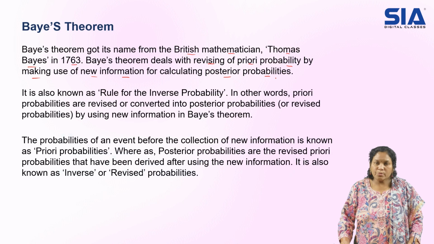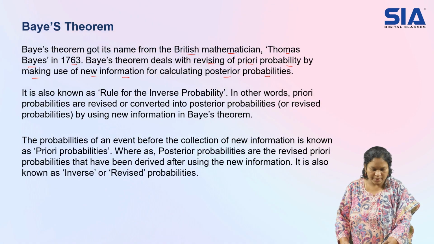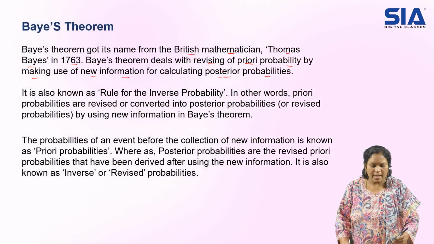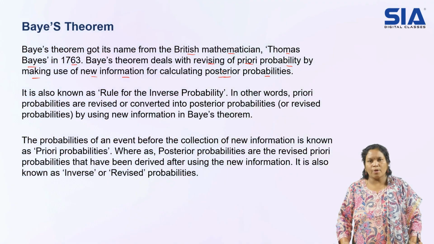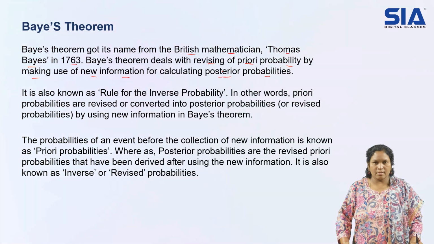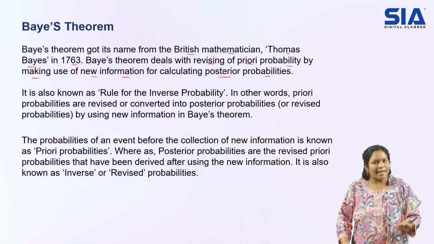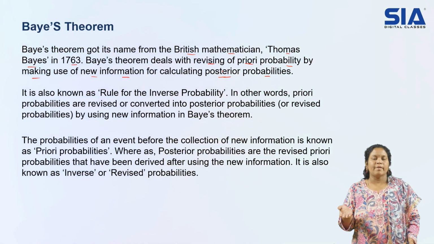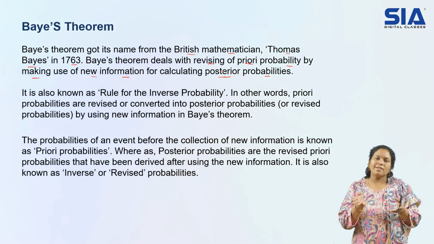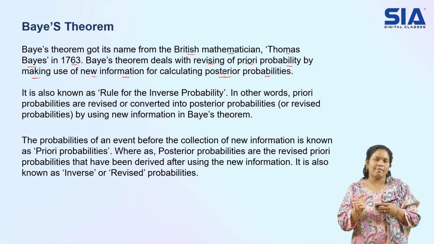Here we have heard two new words, that is prior as well as posterior. Prior is nothing but before value, like when they say you should inform prior, prior notice should be given, meaning before only. So we have before values, and posterior means after values. In Bayes theorem, what we get is connected values, like before values and after values.